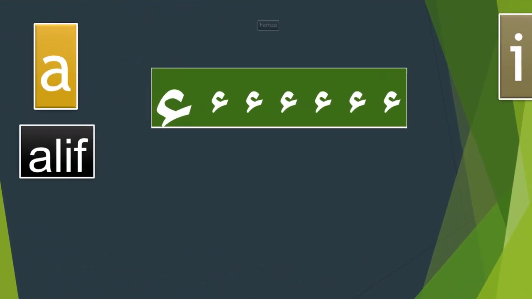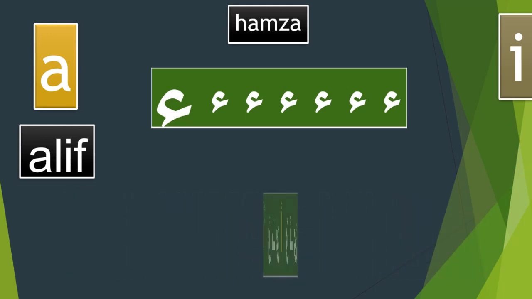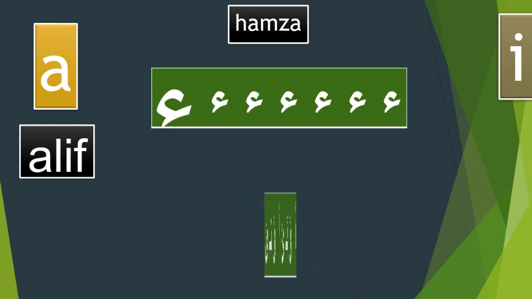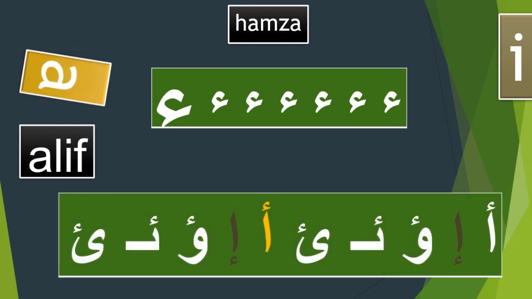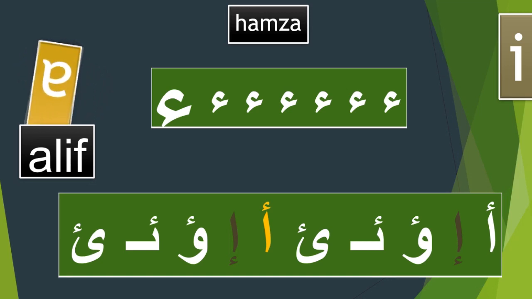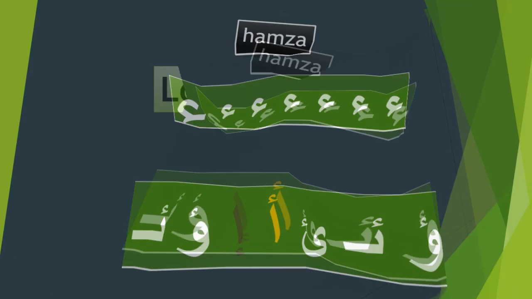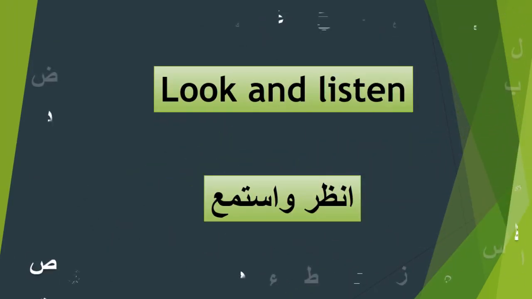The hamza and the alif have a unique relationship together. The hamza can occur above or under the alif. When the hamza occurs above the letter alif, the alif is pronounced as an a. When the hamza occurs underneath the alif, it is pronounced as an e. Look and listen.